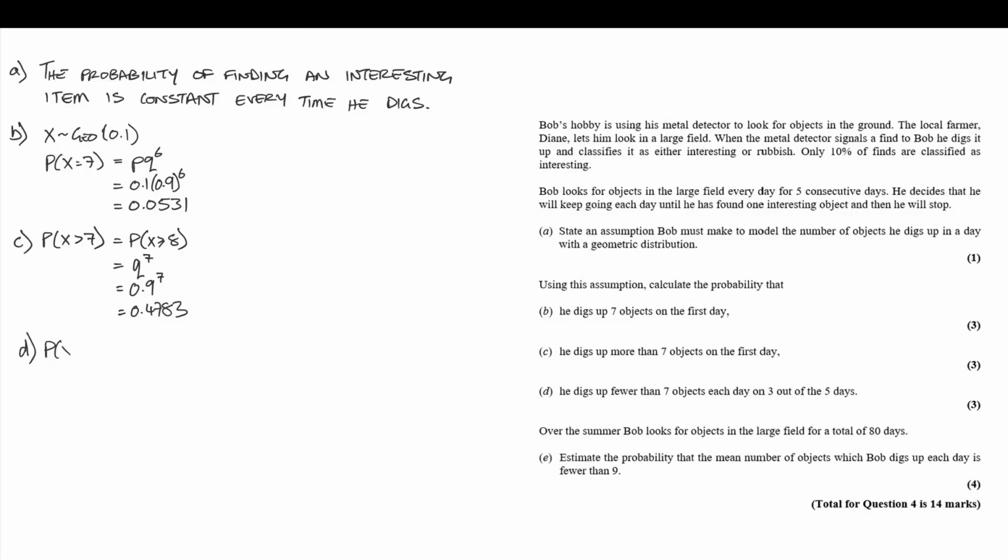Him digging fewer than 7 objects is the same as digging less than or equal to 6 objects. And now that means one thing we know didn't happen is he didn't have 6 failures. So I can do 1 minus failure to the power of 6. 1 minus q to the power of 6. 1 minus 0.9 to the power of 6. And we get 0.4686. Now that's the p-value that we need to use in the binomial.